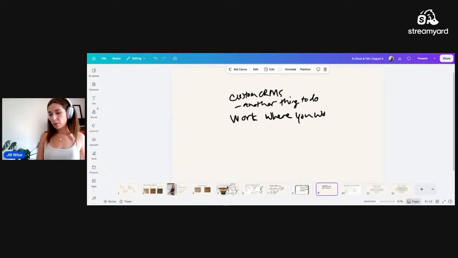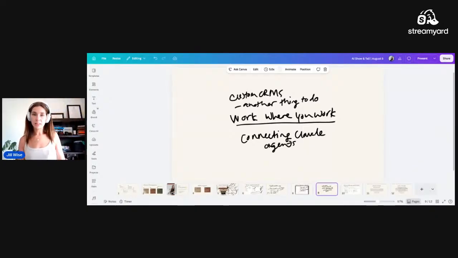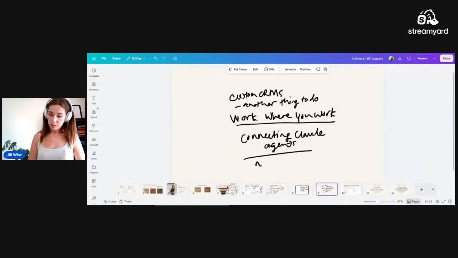Work where you work. And then this way, it's a lot more effective because you are connecting Claude agents rather than building in a silo.